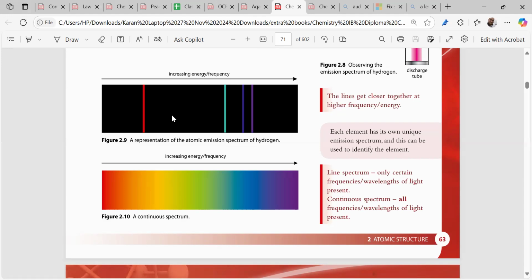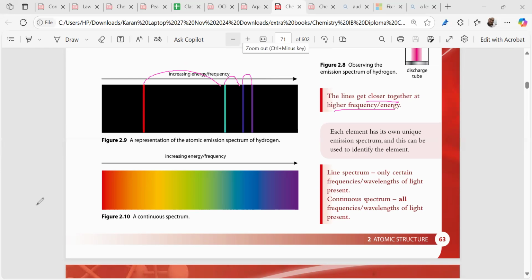Done? Yes. Thank you. Did you get this point? What is line spectrum? Line spectrum is where you have a series of sharp, bright lines on a dark background, right? Clear? And we have to see that the lines get closer at a higher frequency, or higher energy. Can you see this? The gaps are actually closing down. So the lines get closer at a higher frequency or energy, right?